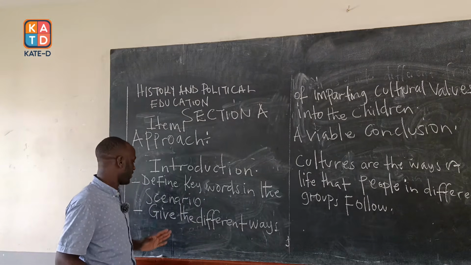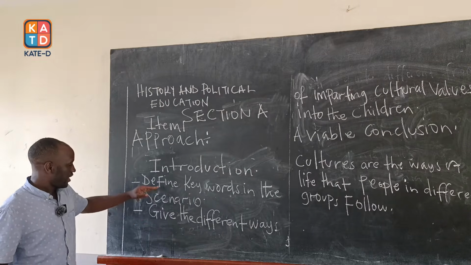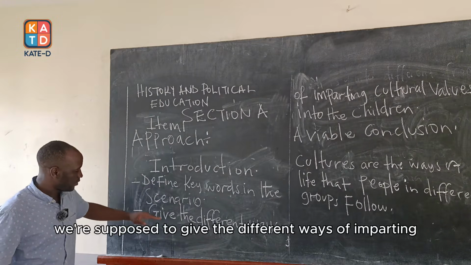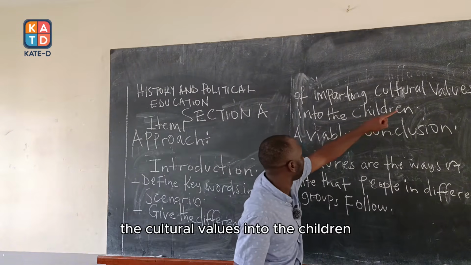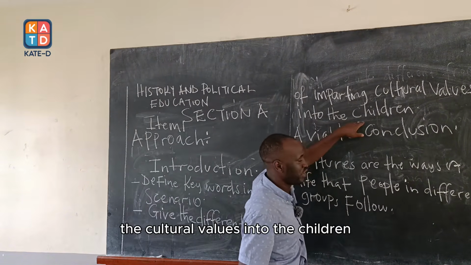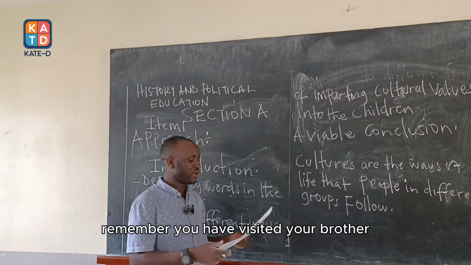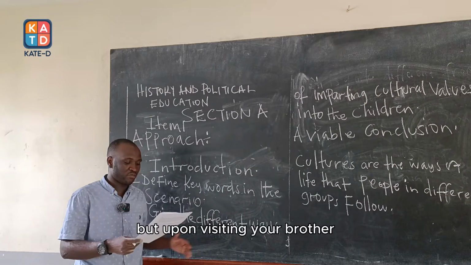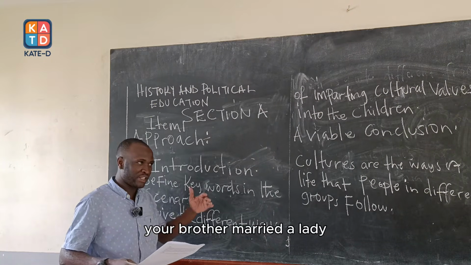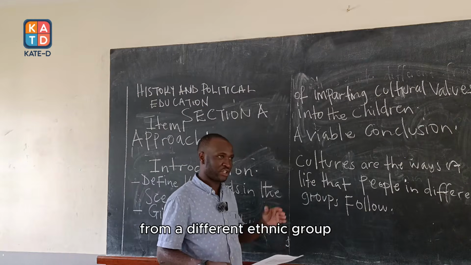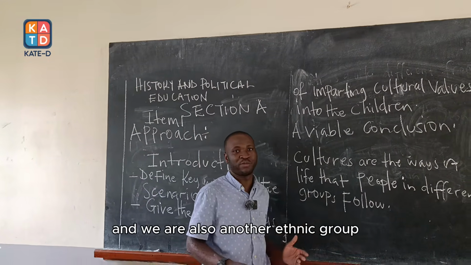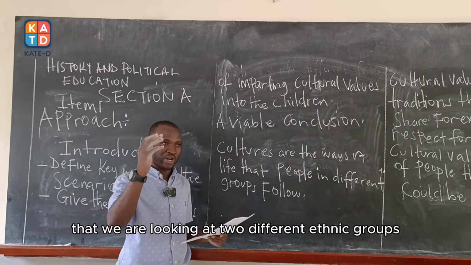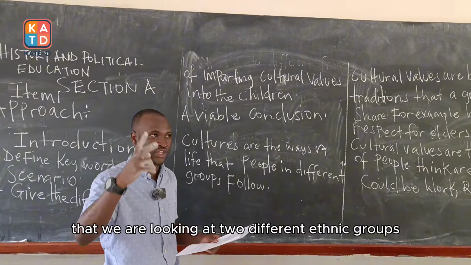Now, going back to our introduction, you have to always look for the keywords in the scenario. Again, we are supposed to give the different ways of imparting the cultural values into the children. Remember, you have visited your brother, but upon visiting your brother, you found he married a lady from a different ethnic group, and you have also another ethnic group. So that means that we are looking at two different ethnic groups.